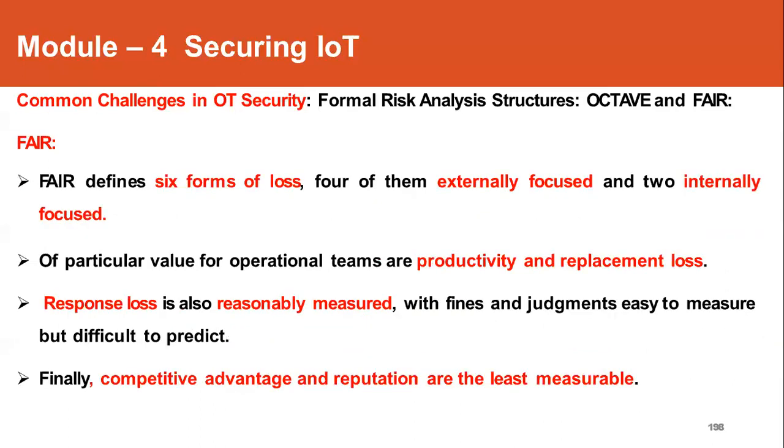So there are 6 forms of loss. FAIR has defined them. So 4 of them are externally focused and 2 are internal, that is internal to the operational environment, and 4 are outside the organization.